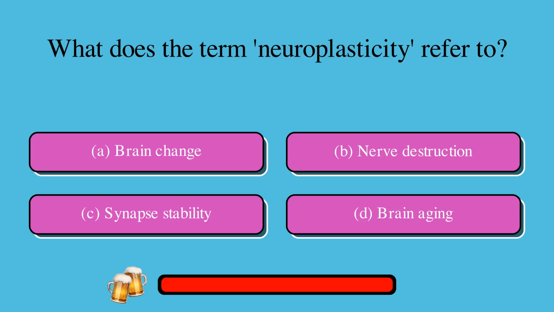What does the term neuroplasticity refer to? A. Brain change, or B. Nerve destruction, or C. Synapse stability, or D. Brain aging? The correct answer is A. Brain change.